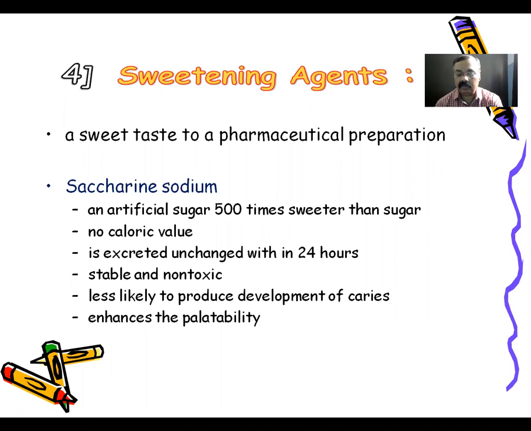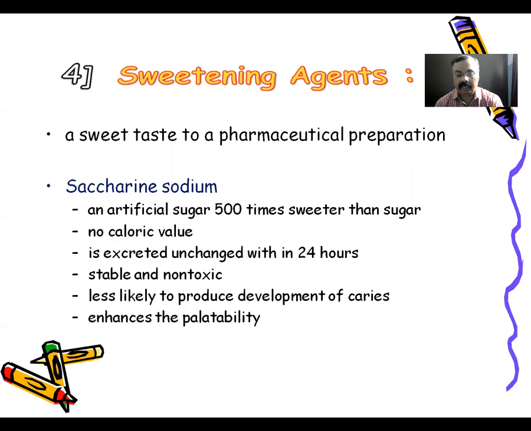as in various toothpastes also. It has a very intense sweet taste. It is an artificial sugar, about 500 times sweeter than the usual sugar. It is commonly used as a dilute solution, about a 1% solution, as a sweetening agent. This saccharin sodium has no caloric value, and it is excreted unchanged within 24 hours.